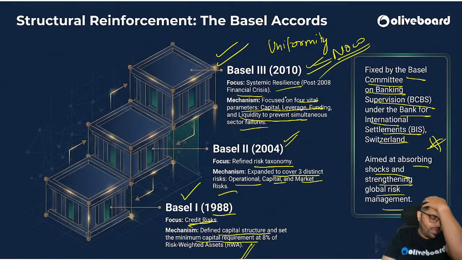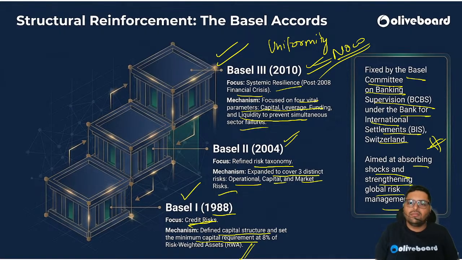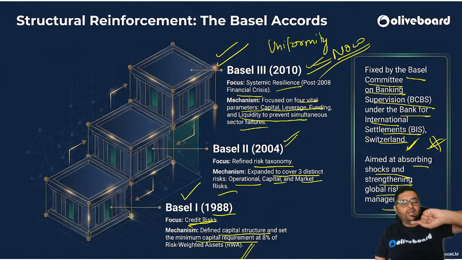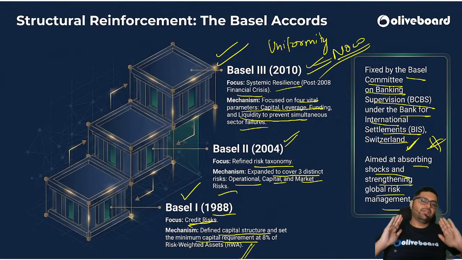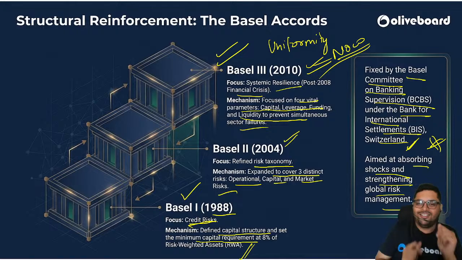So the Basel Committee is related to banking regulation, from the Bank for International Settlements, BIS, from Switzerland. You have to keep this in mind. The Basel Committee will come in the exam, and they will ask which sector the Basel Committee is related to. Then don't go and put the tourism sector. Correct? It is the banking sector.